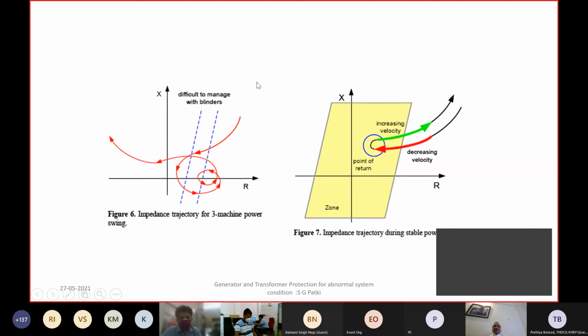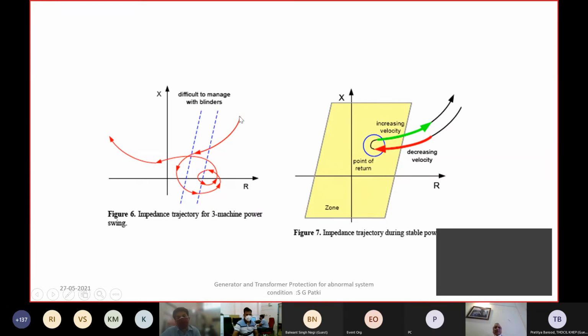The new generator protection relays now have different characteristics. They can detect the change in impedance by dZ/dt or dX/dt, that means rate of change of reactance and rate of change of resistance.